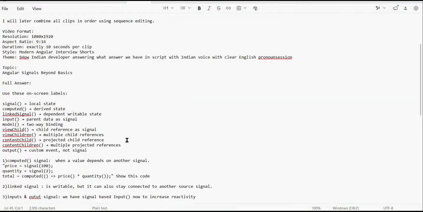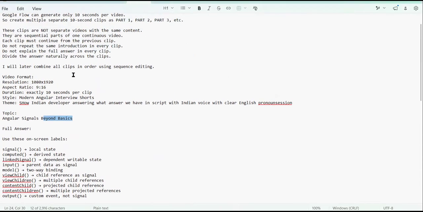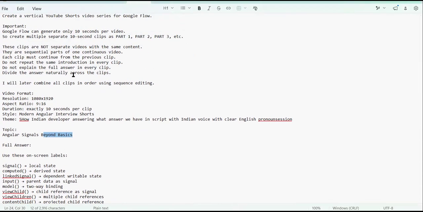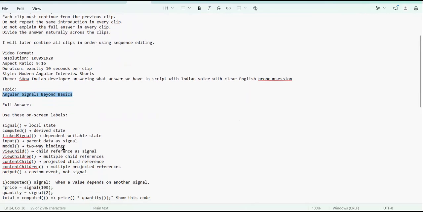So let's say I want to create a new chart where I'm explaining key apart from basic signal, what else things are there? Computed signal, link signal, input, output, content child, all are signals now, right? So this is my question in the same prompt. Now my prompt is ready. Every time I just have to update the topic and the full answer. Okay. So here I have shown the question and this is the answer.